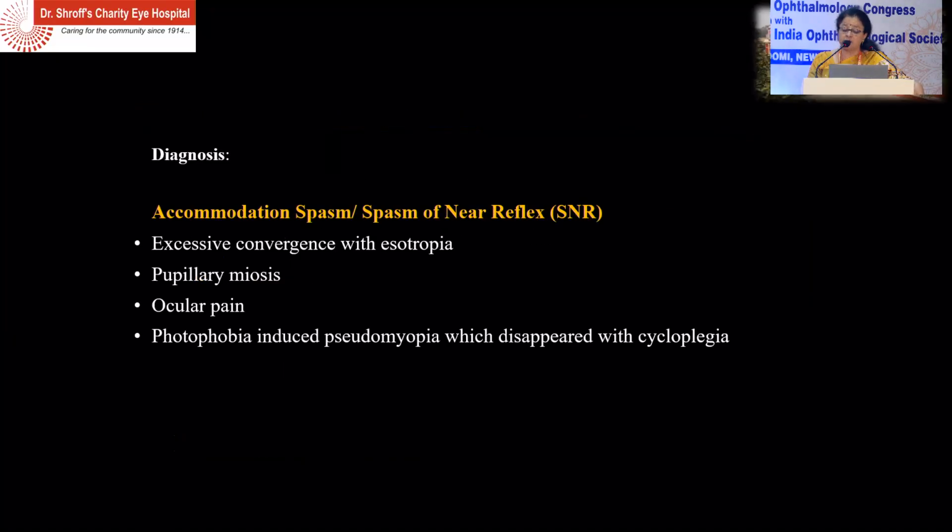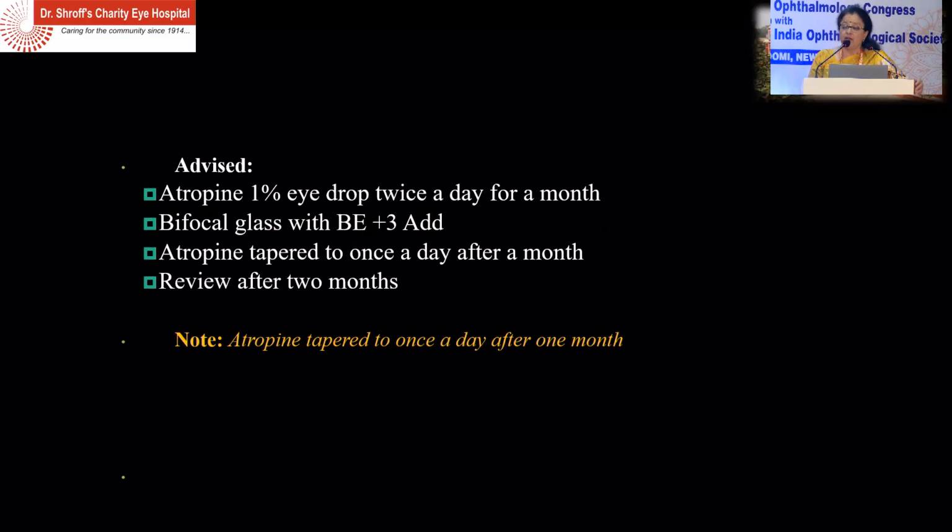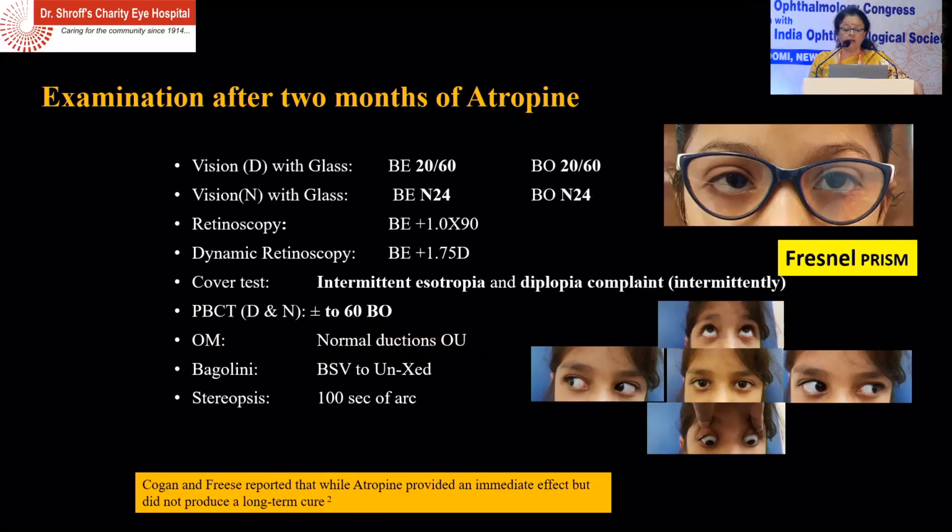And we diagnose this as accommodative spasm or spasm of near reflex, where you have excessive convergence with esotropia, pupillary miosis, ocular pain, photophobia, induced pseudomyopia, which disappeared with cycloplegic. We advised atropine 1% twice a day for a month, gave her bifocals because of the atropine. And then again after 1 month, for 2 months we gave her atropine, and we saw that there was no improvement. It was still 6/24 vision, N24.